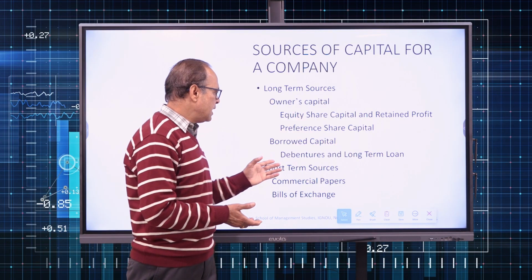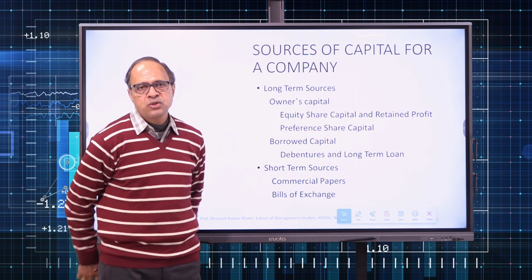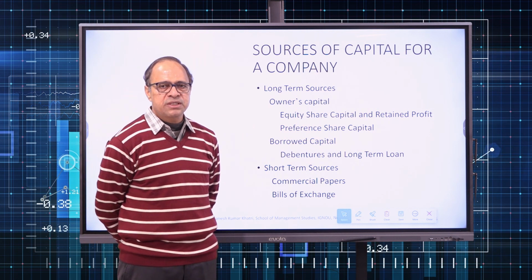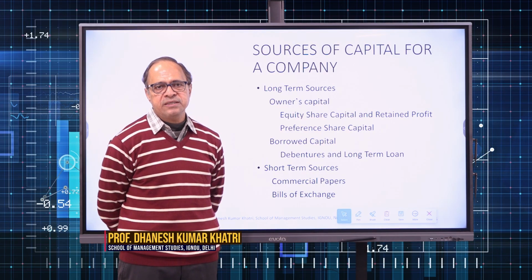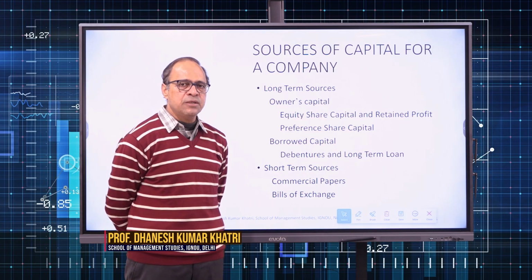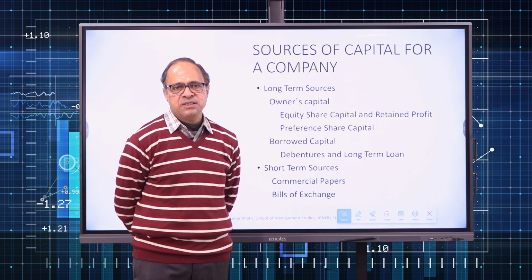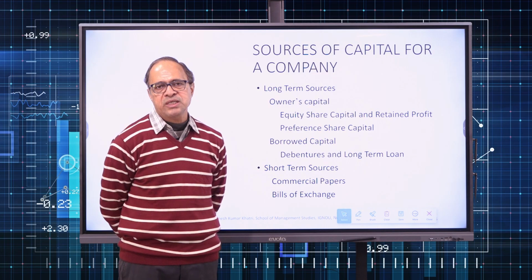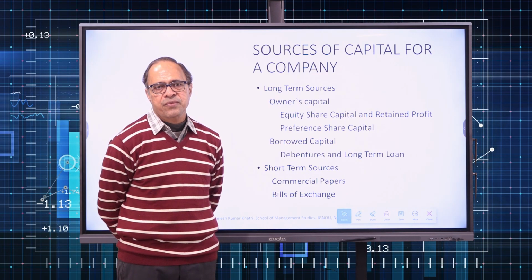So, debentures always carry a fixed coupon rate. The coupon rate is the interest rate associated with the debenture on which the company is bound to pay the interest, whether the company earns a profit or not. It means payment of interest on debenture is a legal and contractual obligation for the company.